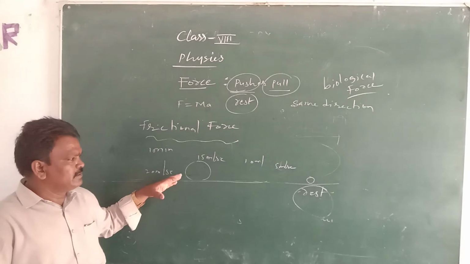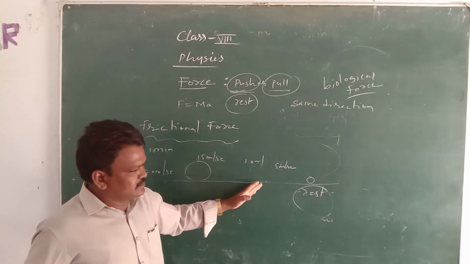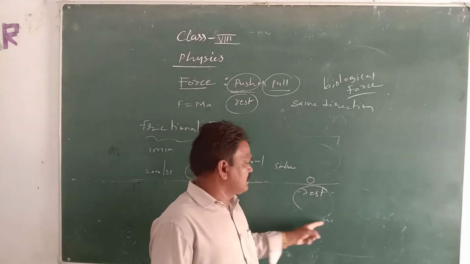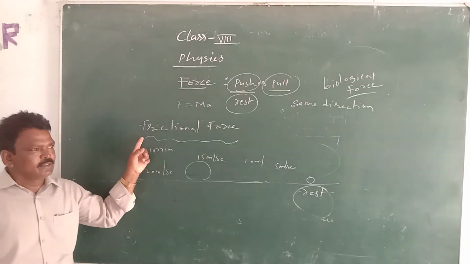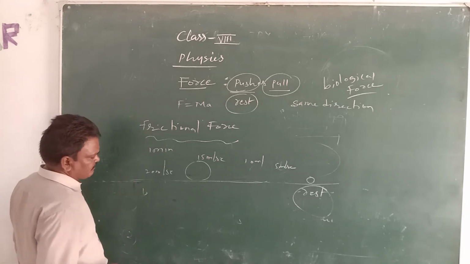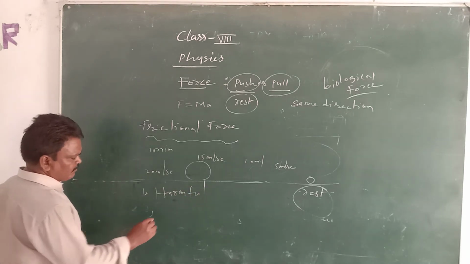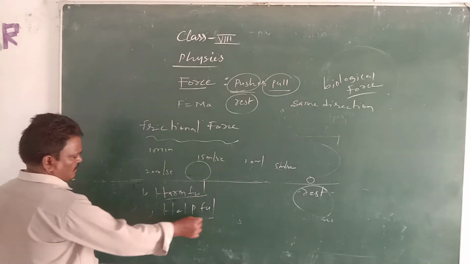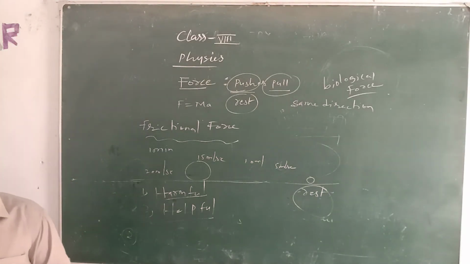So when the body becomes rest, gradually the relative motion of the body decreases. Then finally the velocity of the body becomes zero. Then it becomes rest. This resting position comes about due to the frictional force. If you discuss friction clearly, we can have 2 points on friction: friction is harmful as well as helpful. So we will discuss later what is harmful and what is helpful friction.